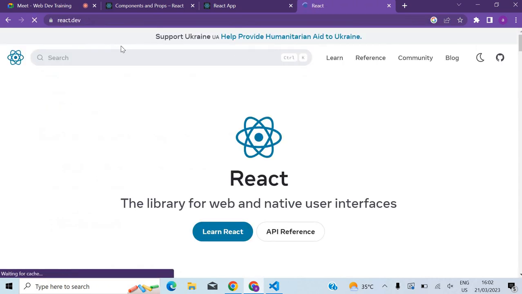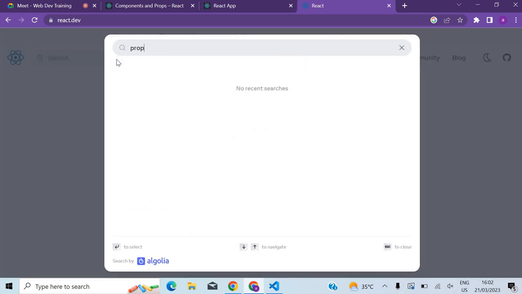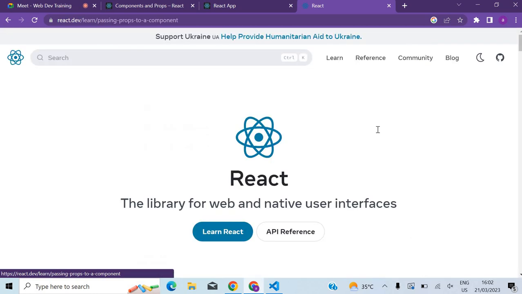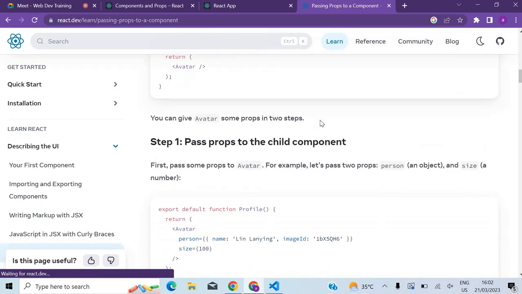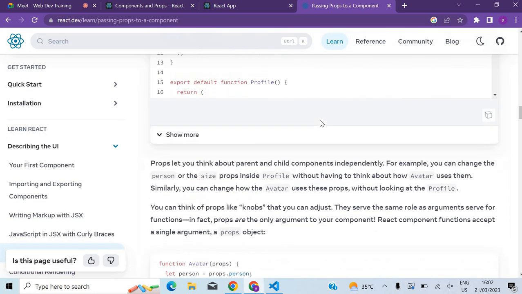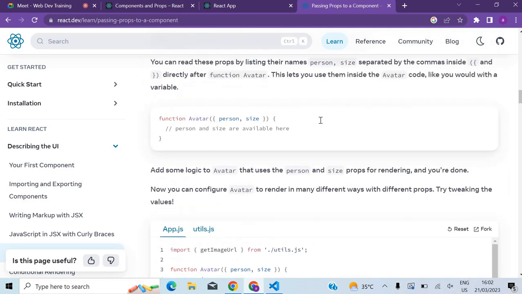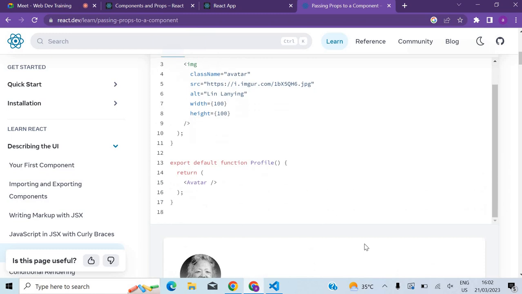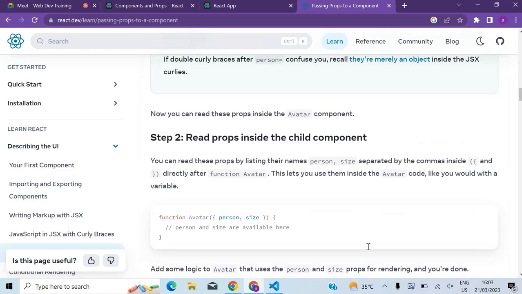You can come here and read. Search for props, passing props to a component. You just come and read this section, you'll understand. I have told you the khulasa of it, but you may find more details here. So I will come in tomorrow inshallah.